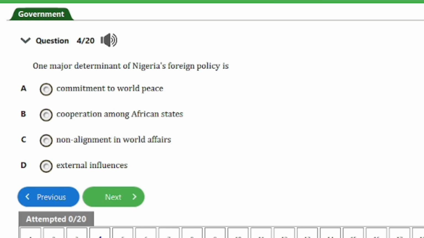So we have here question number 4. It says, one major determinant of Nigeria's foreign policy is A. Commitment to world peace, B. Cooperation among African states, C. Non-alignment in world affairs, D. External influences. So guys, the answer to this question is option B, that's cooperation among African states. So guys, let's head on to the next question.